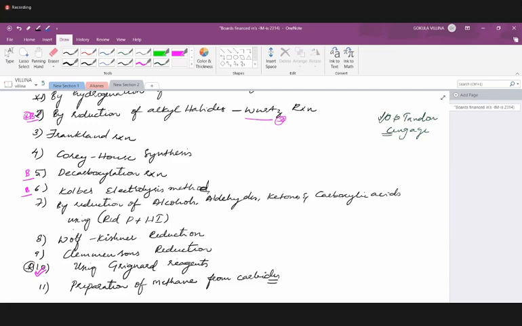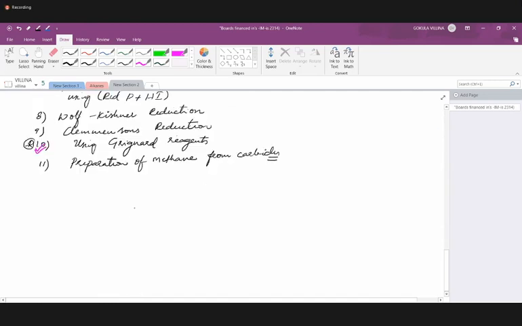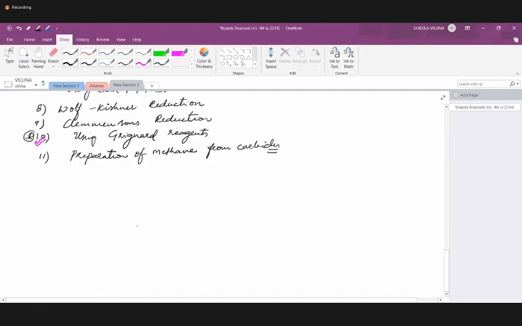Let's start with the first method, that is by hydrogenation of unsaturated hydrocarbons.